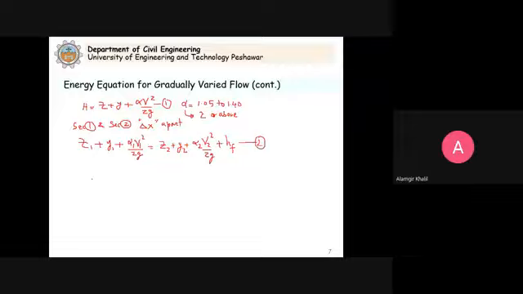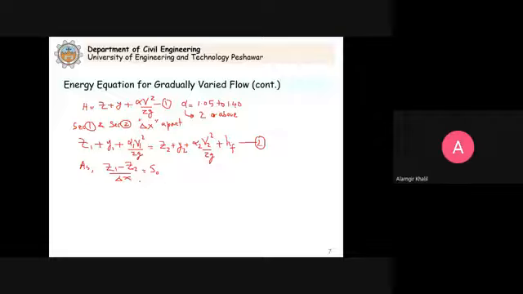Now in this equation, we already know that Z1 minus Z2 divided by delta X is actually S0.